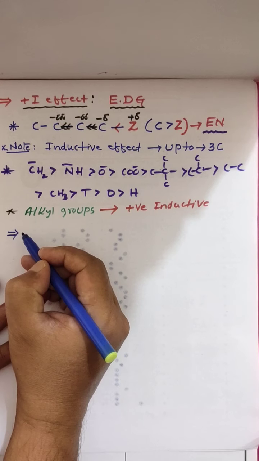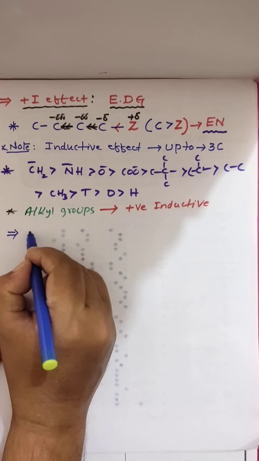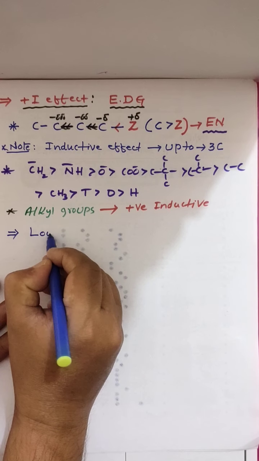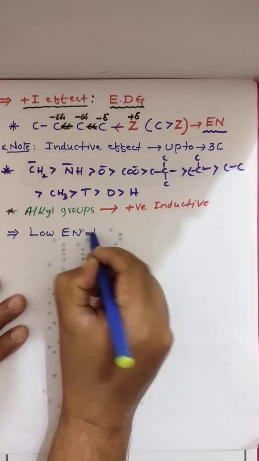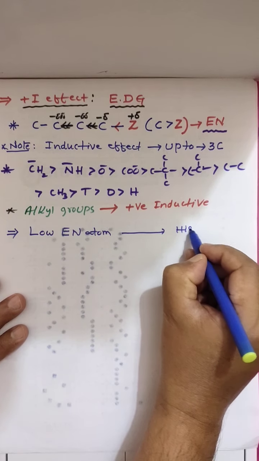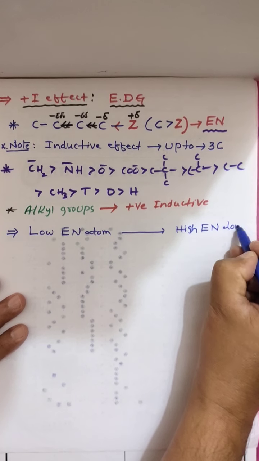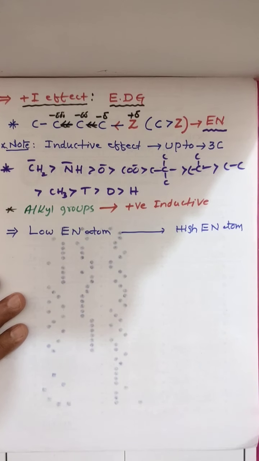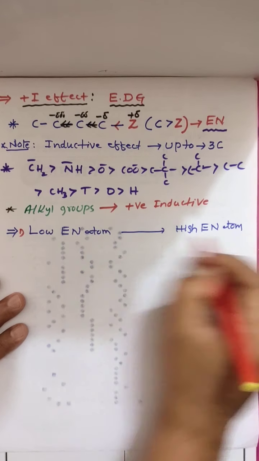In inductive effect, electrons are moving from low electronegative atom to high electronegative atom. Remember this.